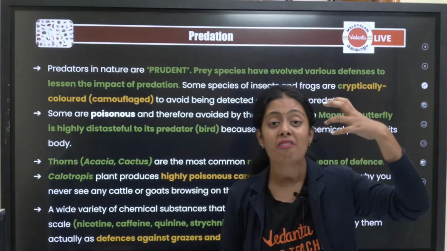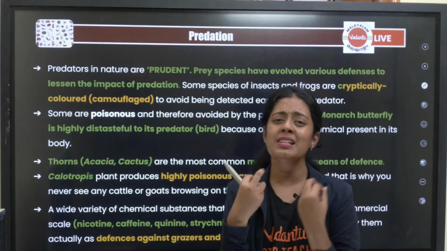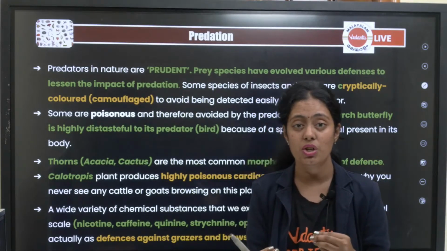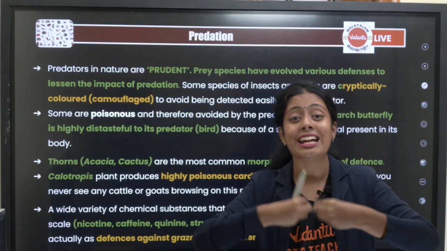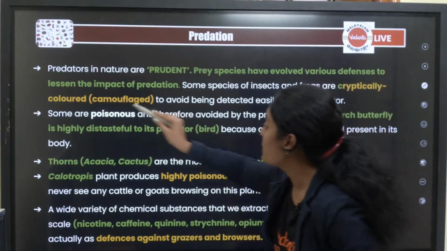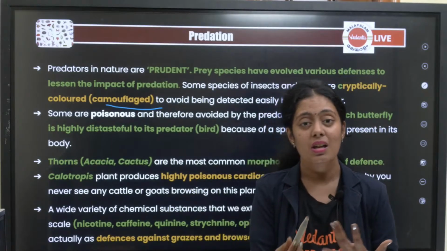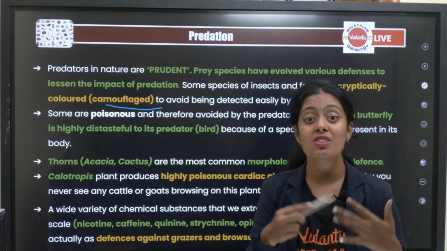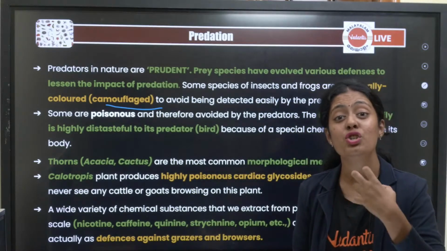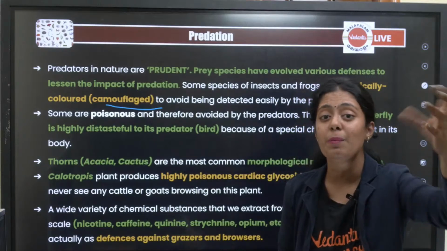Okay, so you have a prey, you have a predator, right? So what will the prey do? Right, we try to escape from the situation, right? So how is the prey getting evolved? The prey either hides itself, correct, or it undergoes camouflage. Camouflage means changing of colors, like your chameleon, frog, they all change their colors, right? So there are certain characters which your prey has got in order to protect itself from the predator.